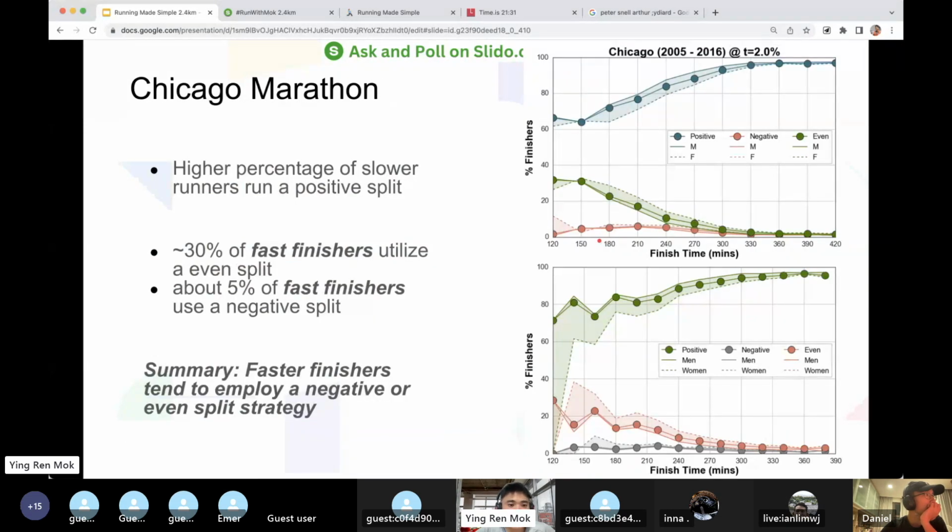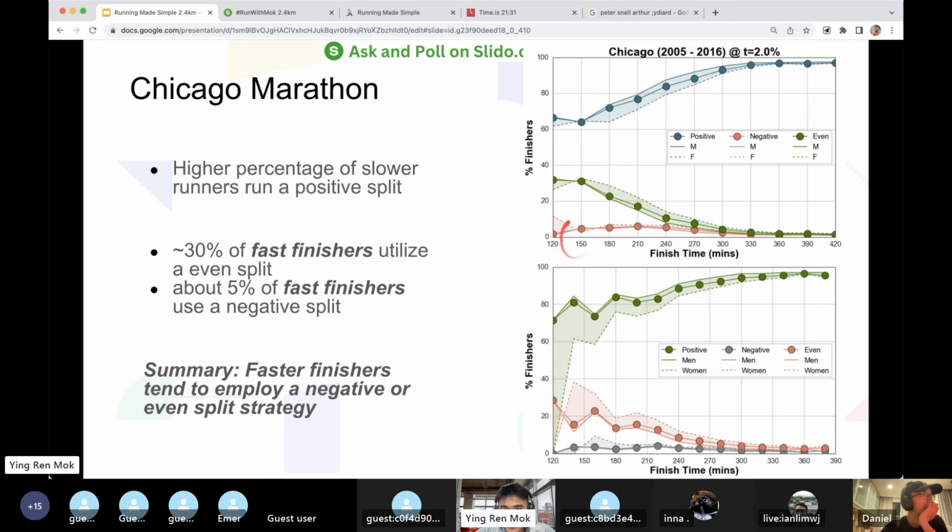Now look at the Chicago Marathon, guys. Look at the stats here. These are the percentage finishes. This is the finishing time. As we go down, the time is getting slower and slower. And you can see most of the slower runners use a positive split method. Now, 30% of the fast finishers actually use an even split.